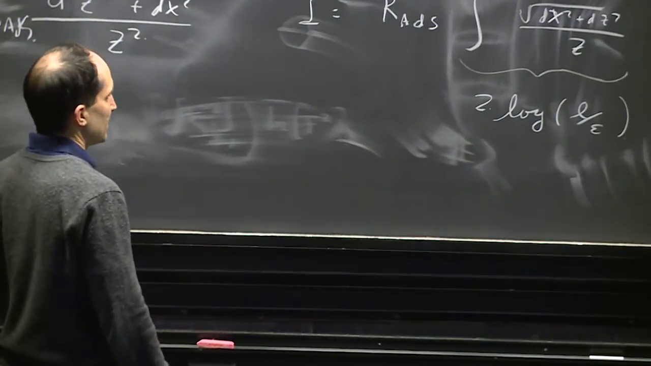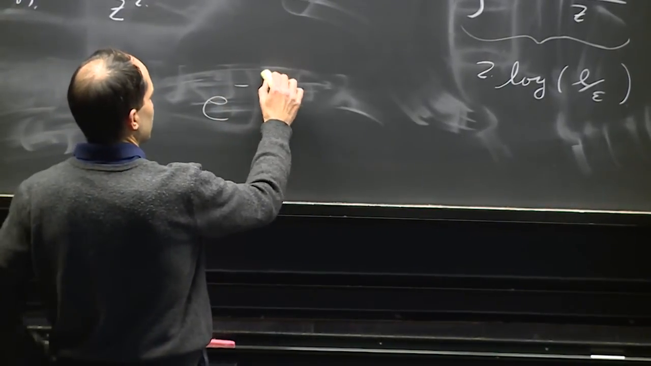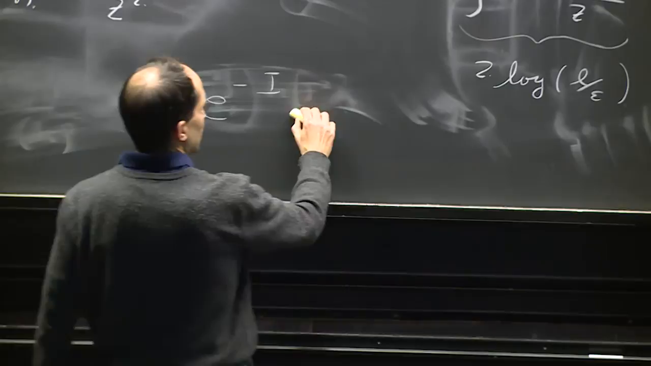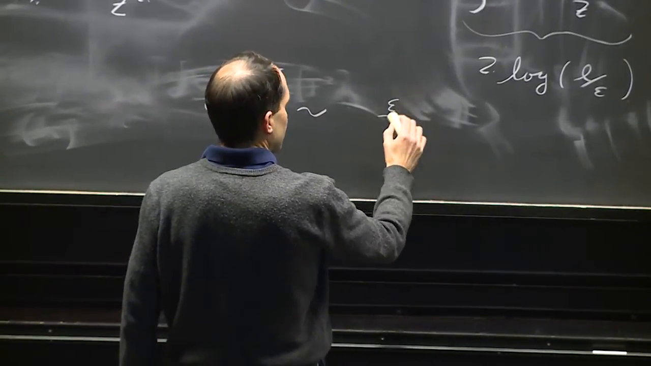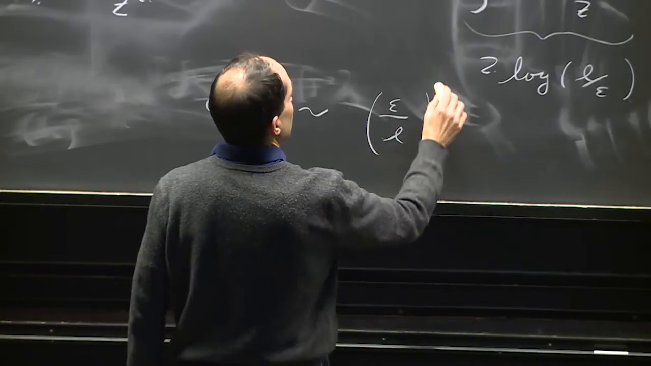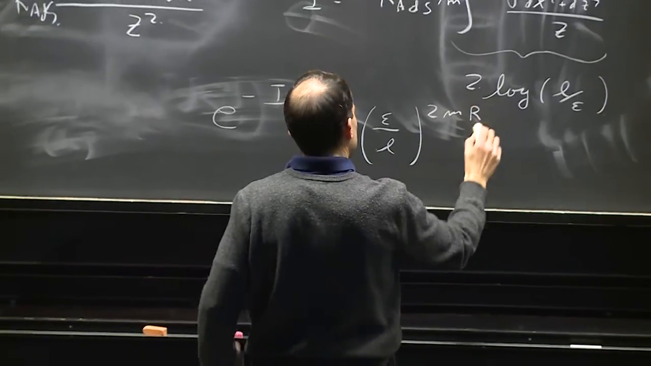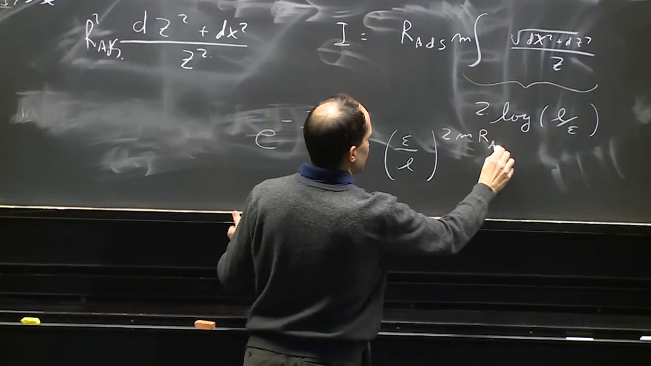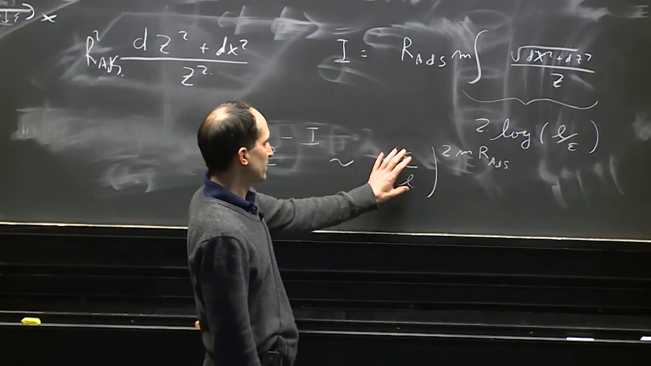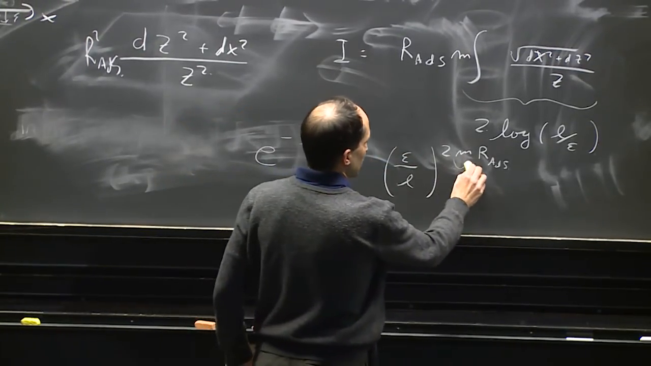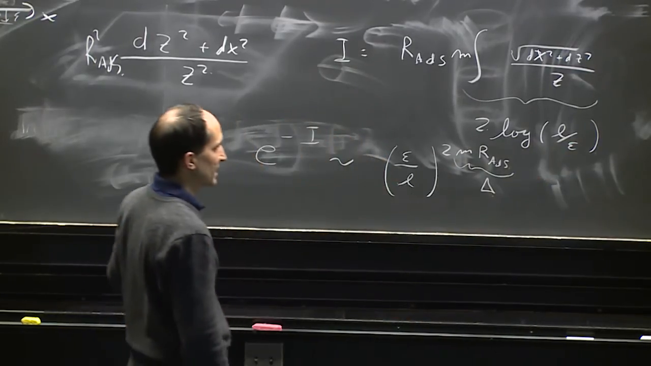Then we are supposed to calculate e to the minus this Euclidean action, and that will give us a factor of epsilon over L to the power 2mR, where m is the mass of the particle and R is the radius of AdS. This is the correct form for the correlator of two operators of dimension delta, which is what we had computed for a massive particle.